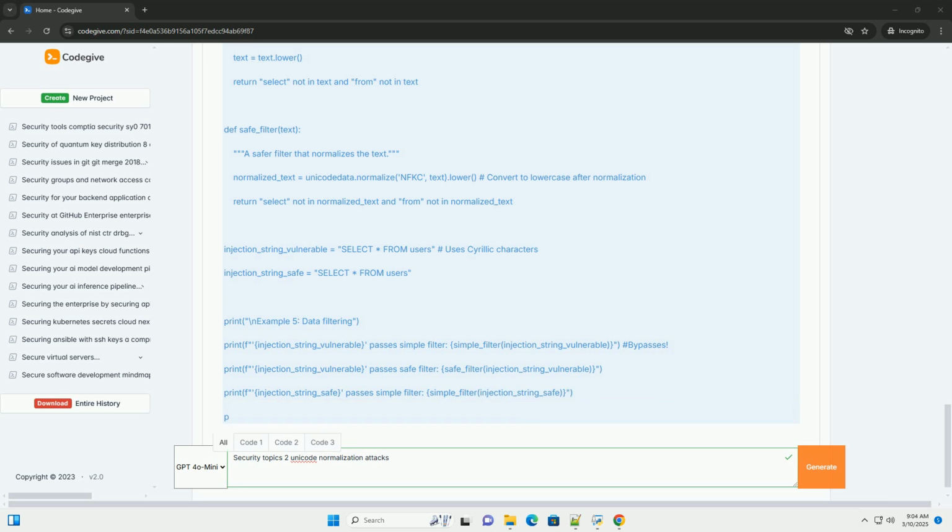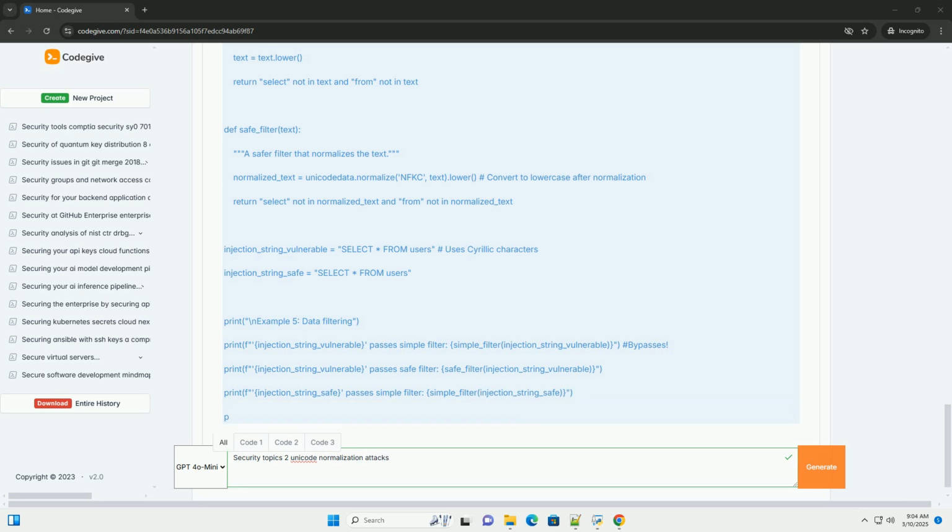2. Types of Unicode normalization forms. Unicode defines four main normalization forms, each with different properties. NFC, normalization form canonical composition, is the most common form. It decomposes characters to their base forms and then recomposes them if possible. This means that e plus combining acute accent will be combined into é. NFC is often the recommended normalization form for general-purpose text processing.